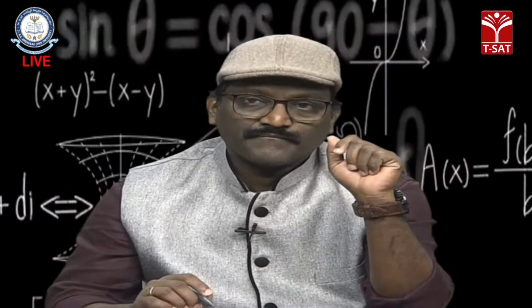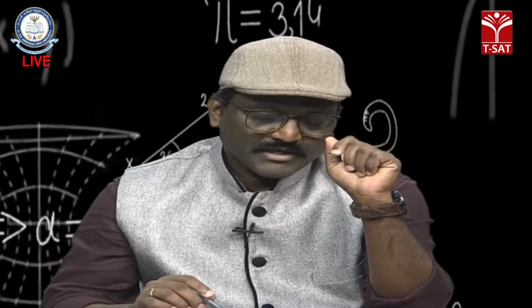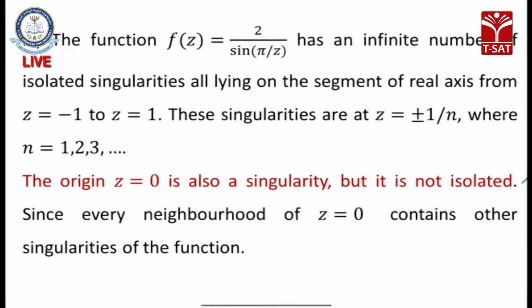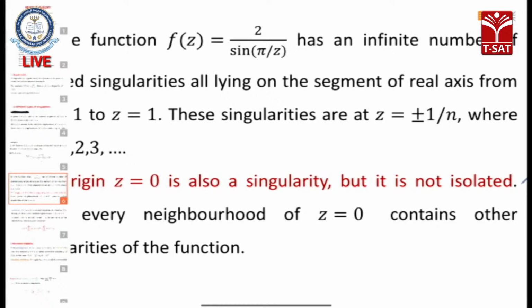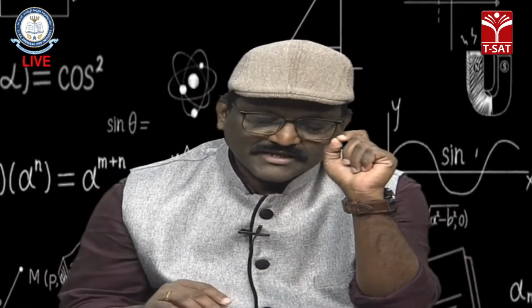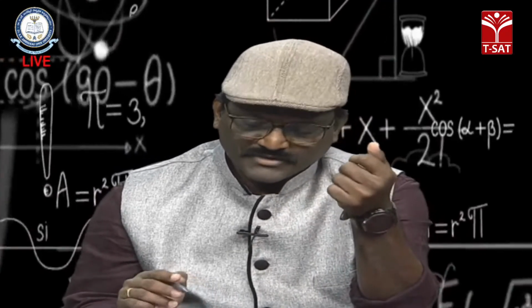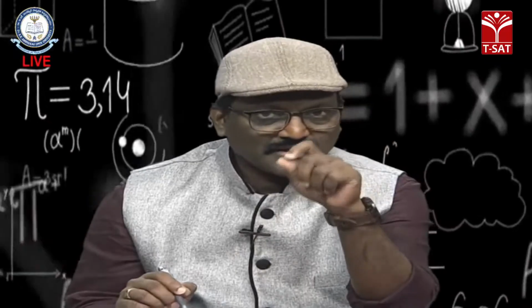Now see, this is one of the best examples. f of z equal to 2 by sine pi by z. See, what are the singularities here? Singularities are where sine pi by z equal to 0, isn't it? Sine pi by z equal to 0 means sine n pi equal to 0, so z must be plus or minus 1 by n. Yes, exactly. When z equal to plus or minus 1 by n, sine pi by z has the form sine n pi, which is always 0. So z equal to plus or minus 1 by n are the singularities.